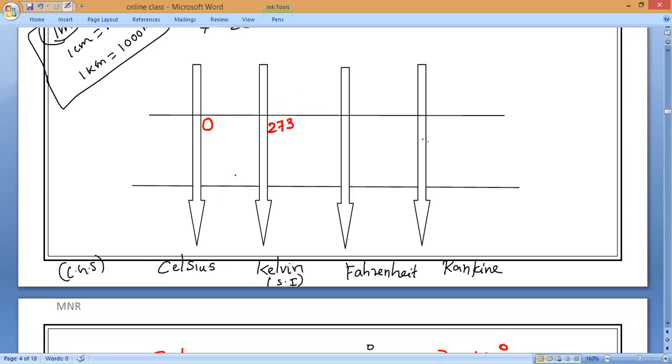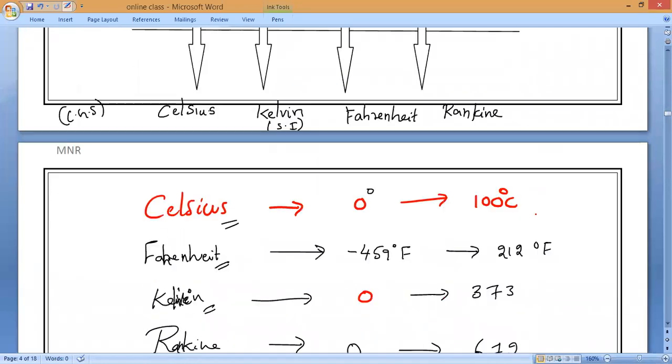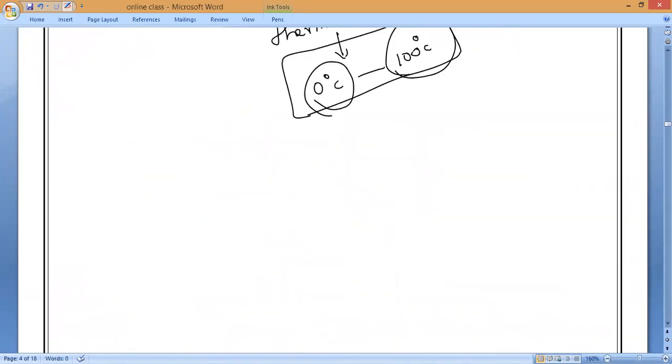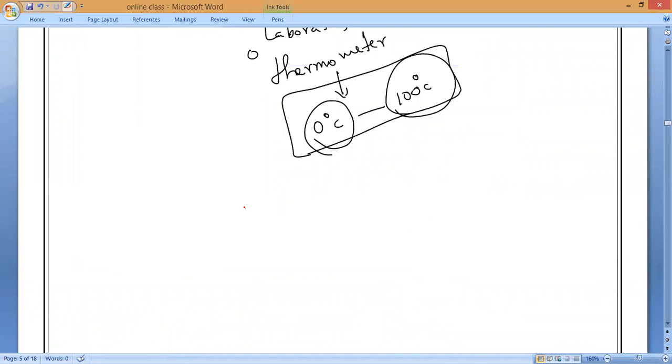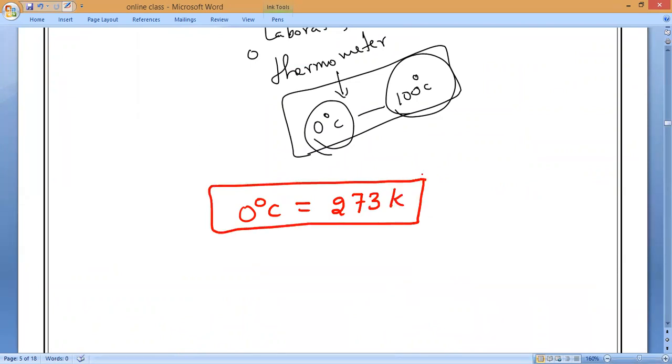273 Kelvin. Understanding? So from that I can come to one relation. What is the first relation? 0 degrees Celsius is equal to how many Kelvins? 0 degrees Celsius is equal to 273 Kelvin. Understand, everyone? So that is what you have to remember.